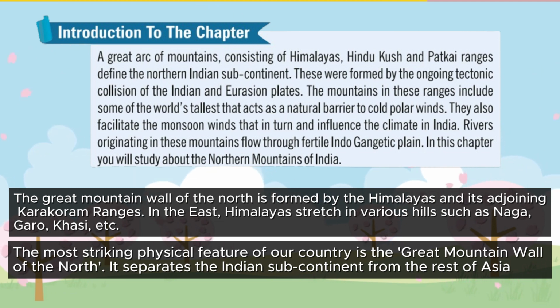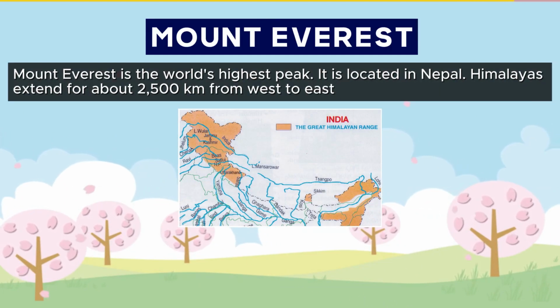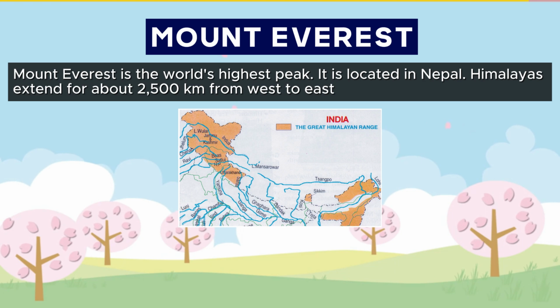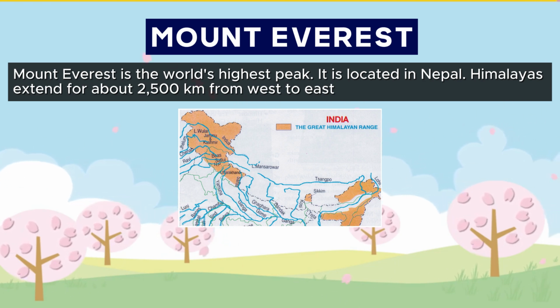The most striking physical feature of our country is the Great Mountain Wall of the North. It separates the Indian subcontinent from the rest of Asia. Mount Everest. Mount Everest is the world's highest peak. It is located in Nepal.